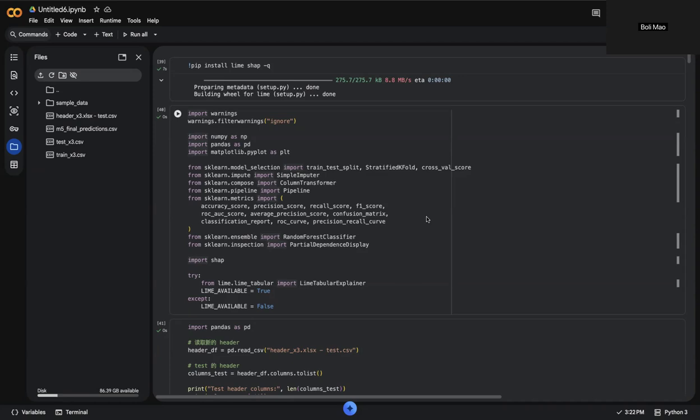In addition to building a classification model, I also analyze how the model makes decisions and whether the predictions could introduce biases across different groups of applicants.